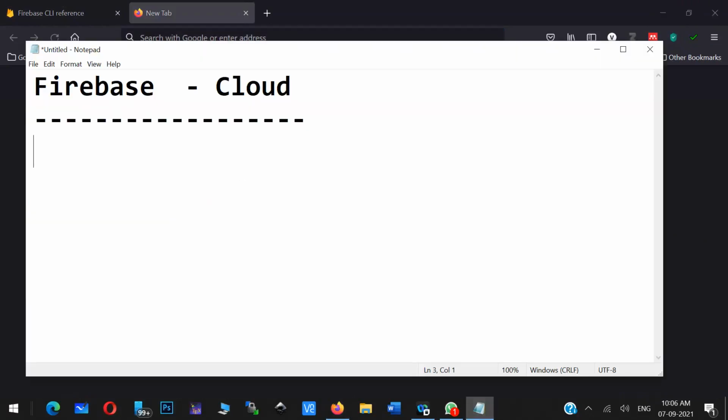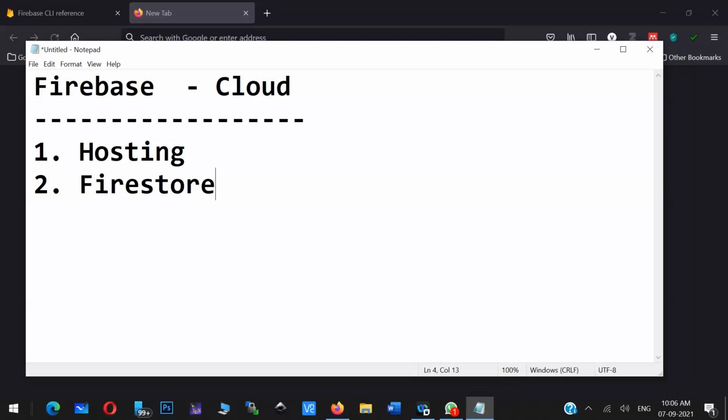Okay, so today we'll learn how we can do hosting in Firebase. And the second one, we will learn database access. So basically, you have a Firestore. The database in Firebase is called Firestore. So how to access Firestore using Python? This one we'll try to understand, and let's see how it works. So let me take up the first one.